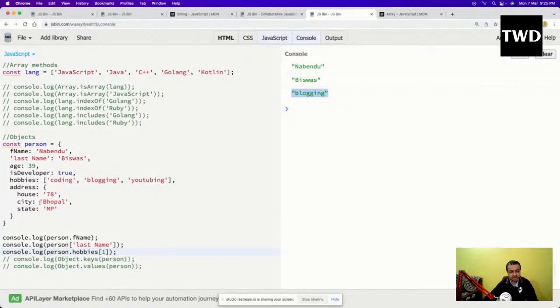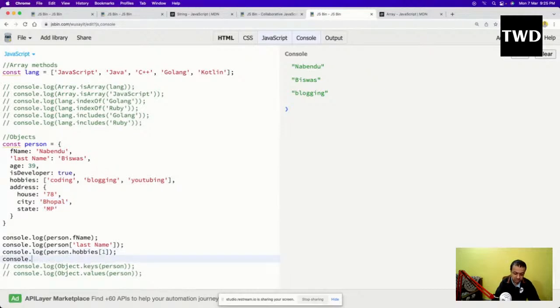Now how should I access this Bhopal? Because this is again an object, let us do that. console.log of person.address, and now I can use the dot notation. So city I will use like this. And the city Bhopal is shown.